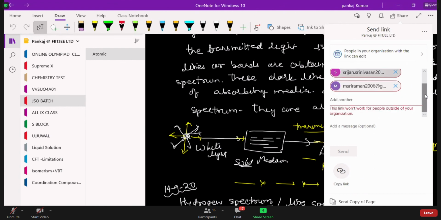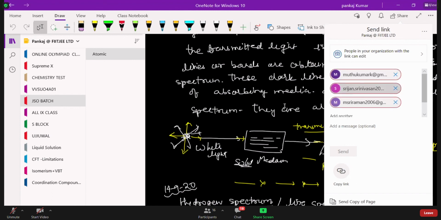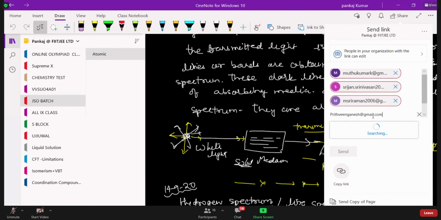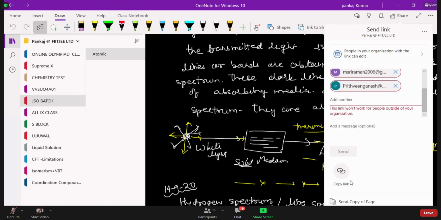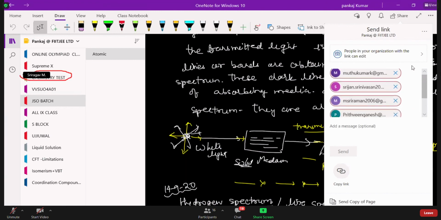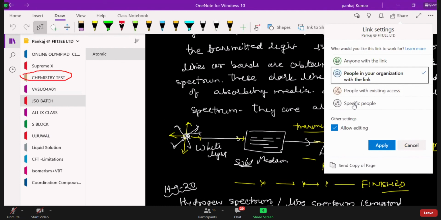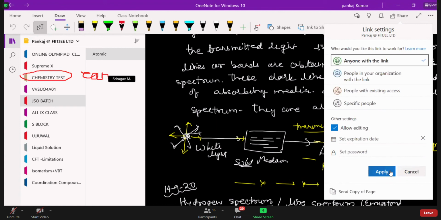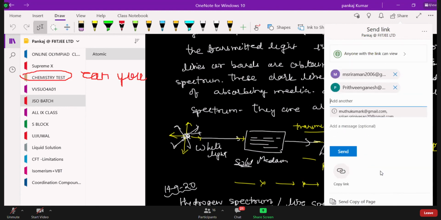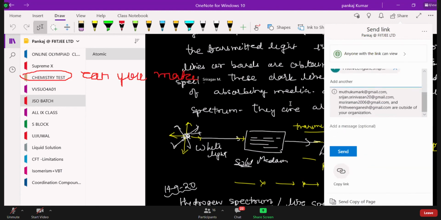Maybe what we could do is, in your thing you could make it as PDF and send in the group. Paste it, sir. Chemistry test you removed here, sir. Then you change that option, sir. Can you move this to the thing, sir? Anyone specific with the people. Wait. Anyone with the link. Anyone with the link. Okay. No, sir, allow editing. You cancel, sir, allow editing. Yes, sir. Otherwise people will start to edit, sir. Okay. Now you can send to anyone you want. Yes. Next, anyone want to add?